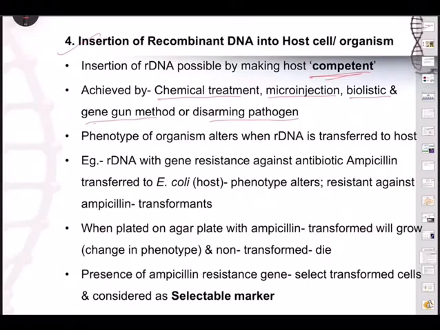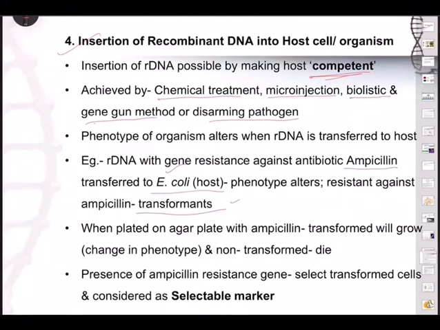The phenotype of the organism alters when rDNA is transferred to the host. Example, rDNA with gene for resistance against the antibiotic ampicillin. Remember, ampicillin R we wrote in that pBR322, the ampicillin resistant gene. So it is transferred to the host, normally E. coli, and the phenotype gets altered and becomes resistant against ampicillin, and that becomes a transformant.